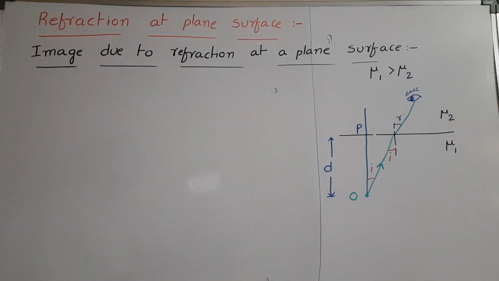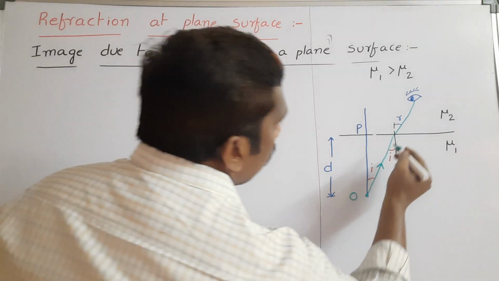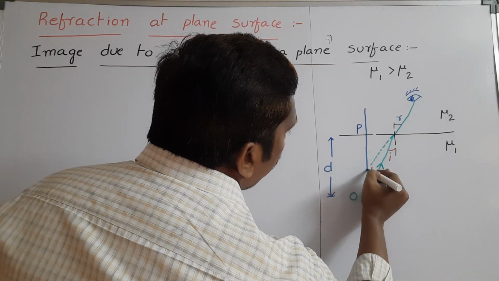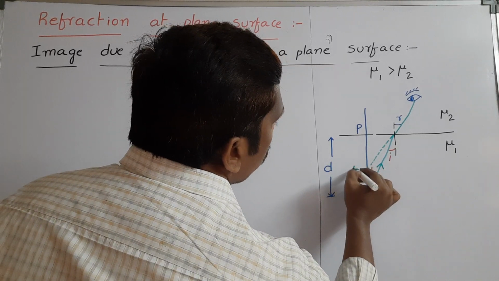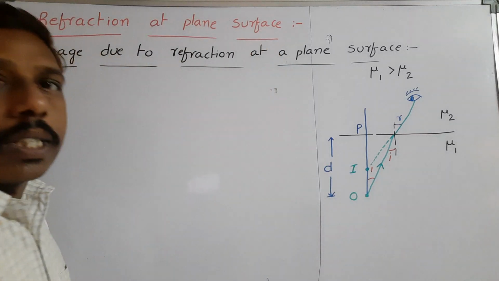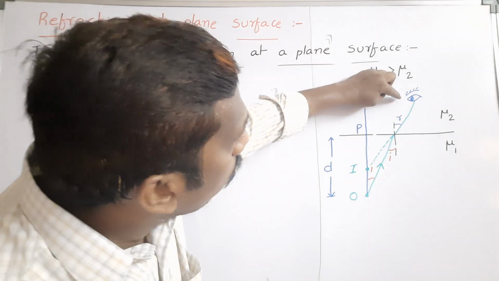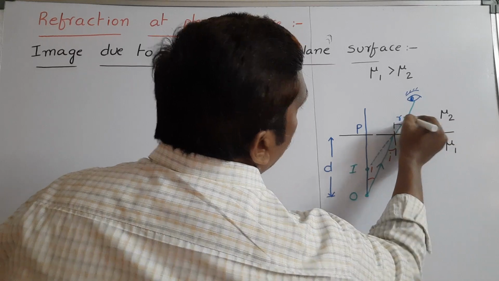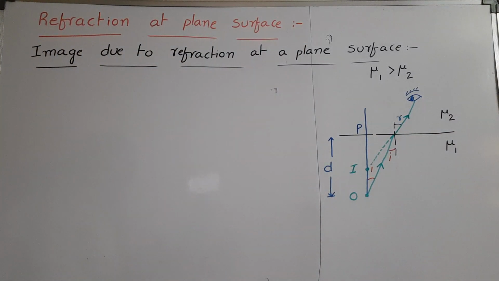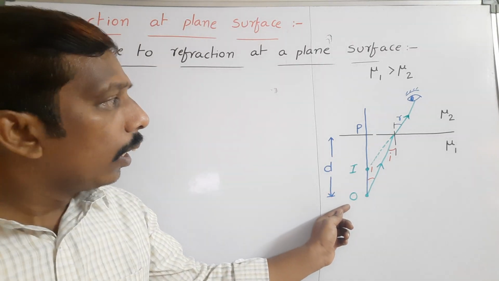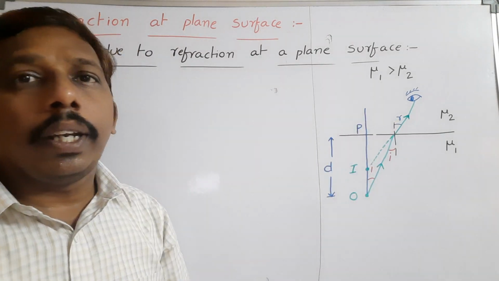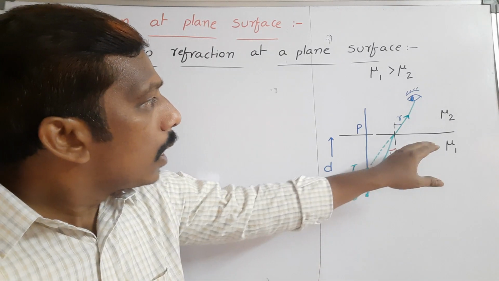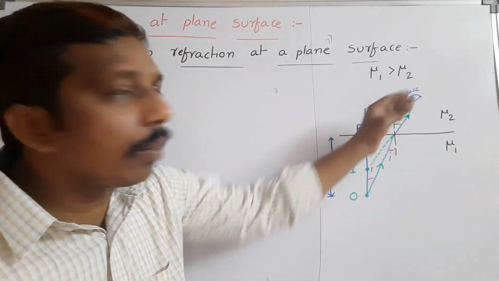Little bit it bends. If this line is extended back, it meets this point. This point is taken as the image. That means for this observer, the light ray appears to come from this point because of the refraction phenomenon. Actually, the light ray comes from the object, but whenever it changes medium, it deviates from its original path because of the change in speed. Here the speed increases, that's why it bends away from the normal.